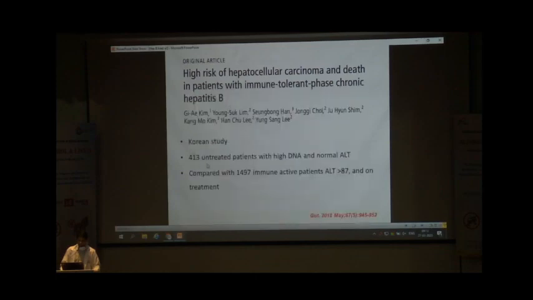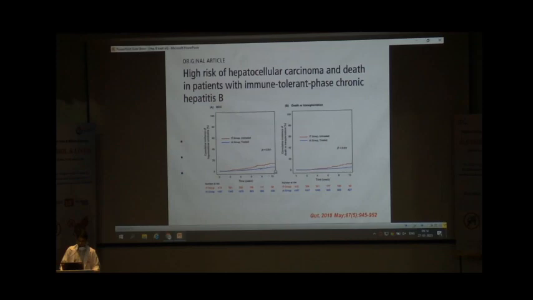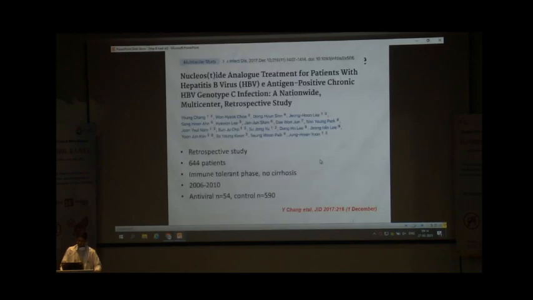They compared 413 untreated immune tolerant patients with around 1500 immune active patients who were receiving antiviral treatment. They found that patients in the immune tolerant group had a high risk of HCC as compared to patients who had active hepatitis B and were on treatment. There was also an increased risk of death or requirement of liver transplantation in the immune tolerant group. So this is not a group where we should not start the treatment.